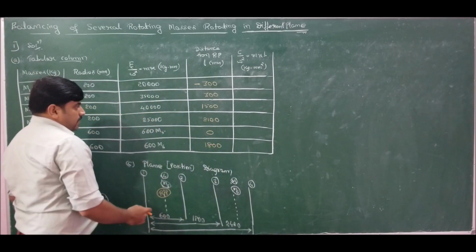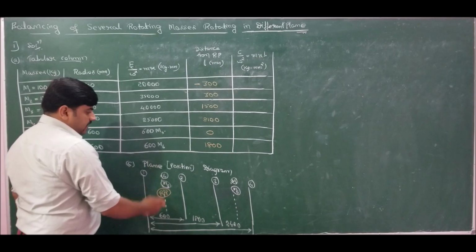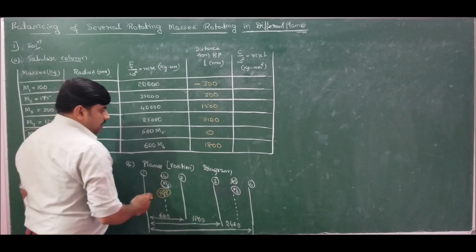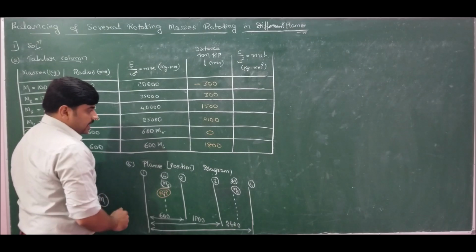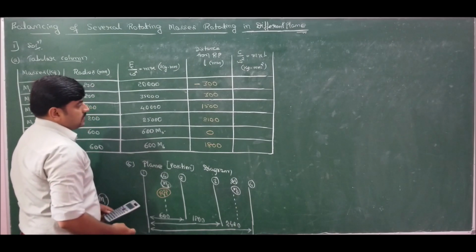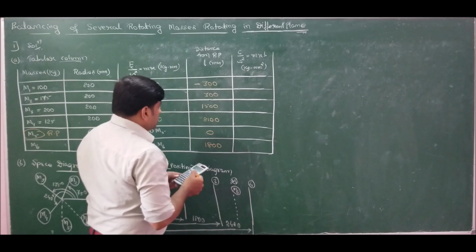So I have measured the distance of the planes from the reference plane. Distances measured towards the right side are taken as positive, and measured towards the left side are taken as negative. Hope you clearly understood. So now complete the tabular column.